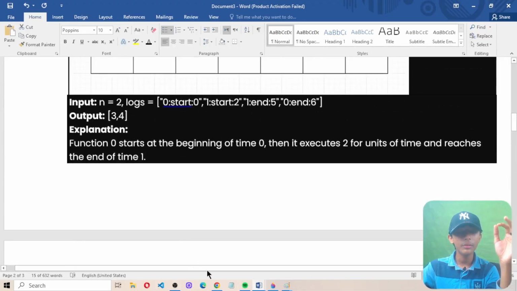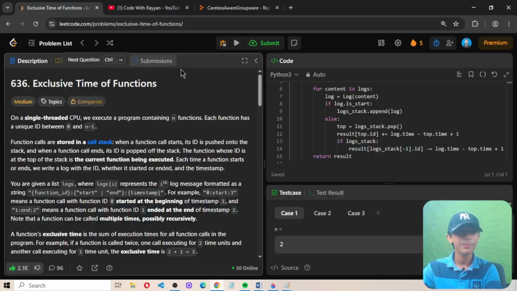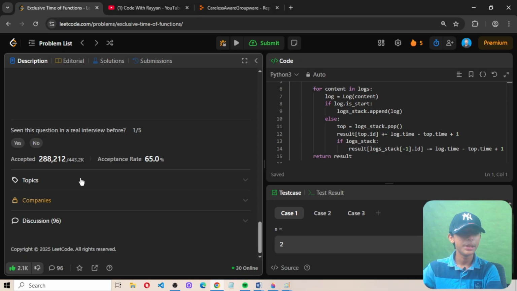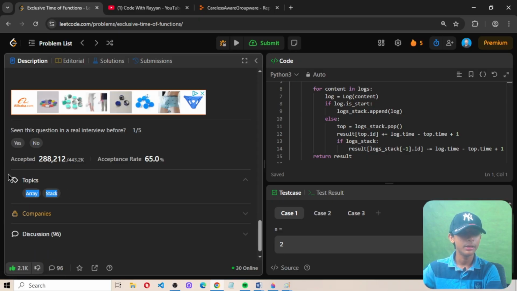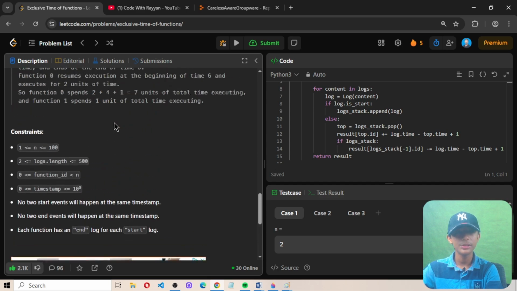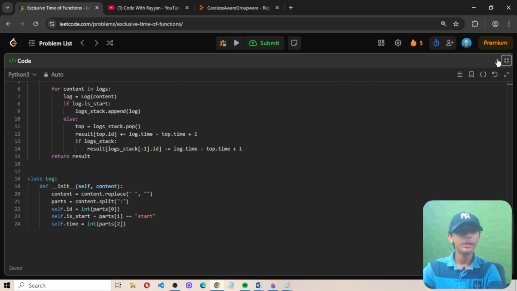So let's start to solve today's question on the LeetCode website. This question is based on two topics, array and stack, and a total of 288,000 people have submitted it, with 65.0% accepted. So now let's start to solve it on the LeetCode website.